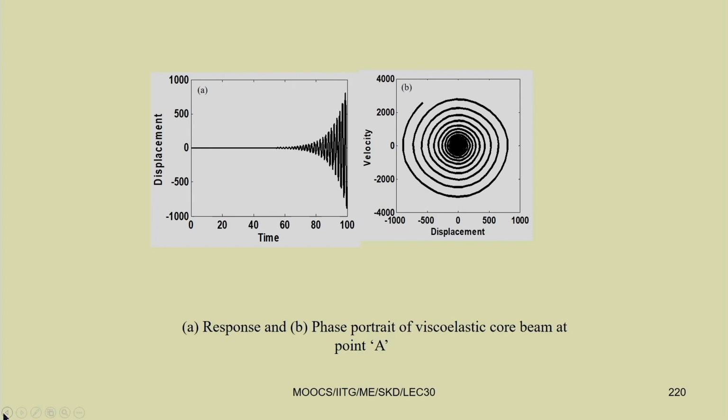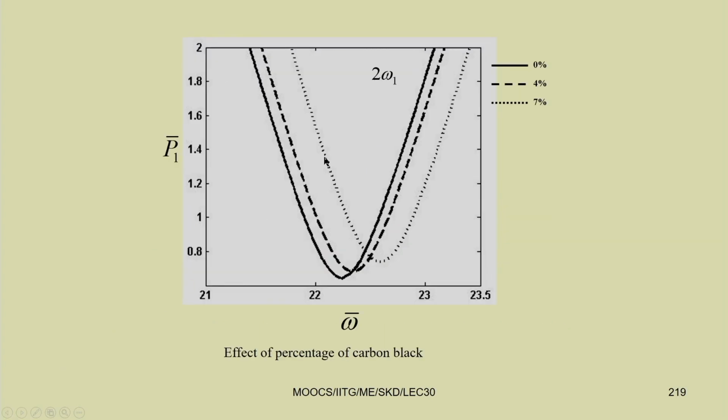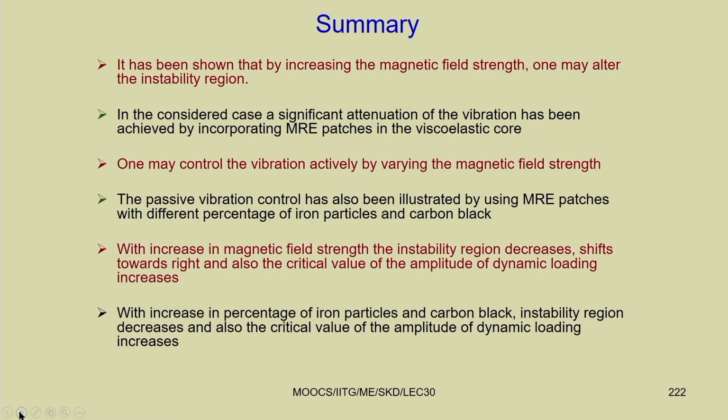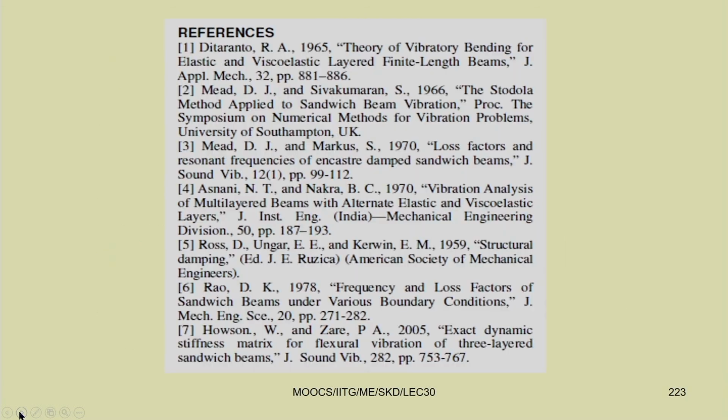If it is operating inside this instability region, then the response amplitude will grow. Clearly this shows the response is growing. If you want to use this as an energy harvester, then you can use it inside this unstable region. If you want to use it for controlling vibration, then you can use it in the stable region. One can observe beating type phenomena also.